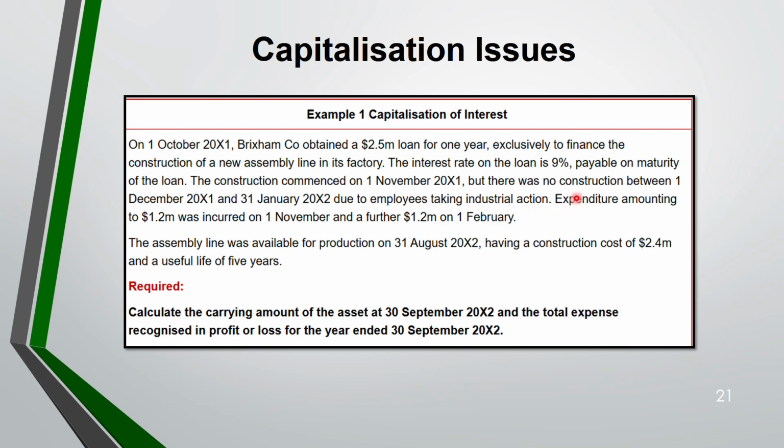So expenditure amounting to 1.2 million was incurred on 1st November and a further 1.2 million on 1st February. The assembly line was available for production on 31st August 2002, having a construction cost of 2.4 million and a useful life of 5 years. You are supposed to calculate the carrying amount of the asset at 30th September 2002 and the total expense that will go in your profit and loss for the year ended 30th September 2002. Now let us do this.